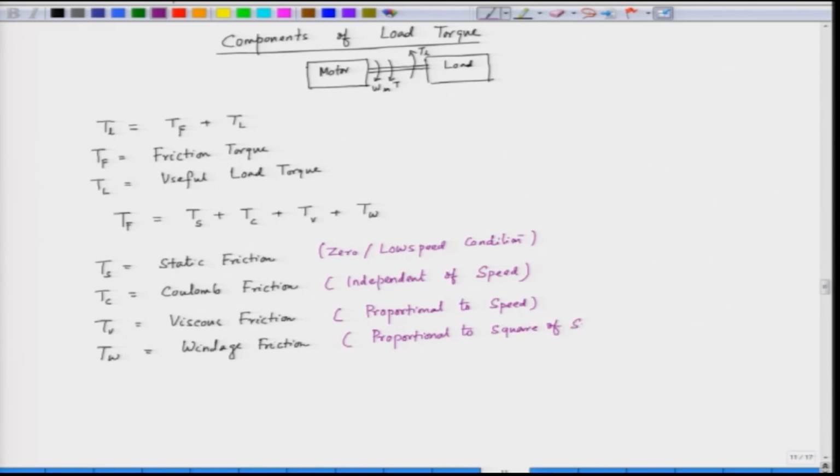So, the windage friction is proportional to the square of the speed, and the viscous friction is proportional to the speed. Now, we will see the four types of friction: the static friction, the Coulomb friction, the viscous friction, and the windage friction by plotting a graph in the speed torque plane. So, we will see the various friction components. The components of the frictions are shown here.